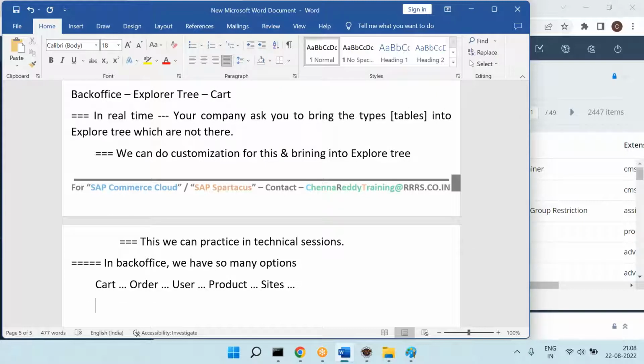Now in real time, can everyone see all the options, or do we want to restrict the options? That means, am I responsible to see the users? Let's say I am product owner here.